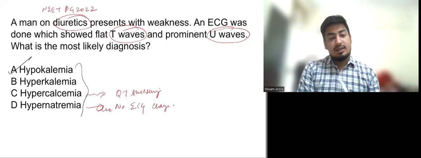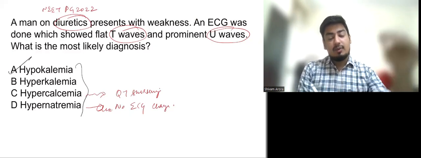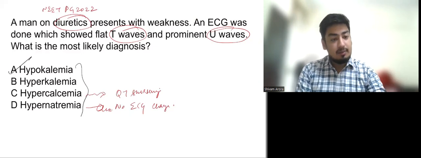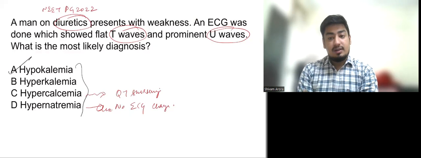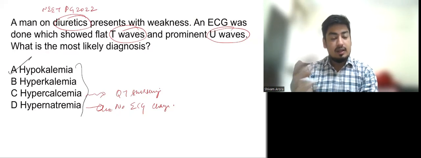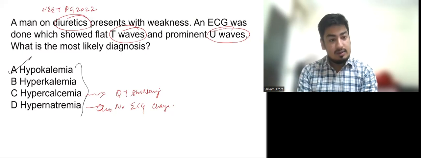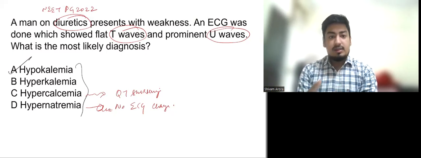Other than that, they can ask the question like कि आपको एक ECG दे दिया, तब भी electrolyte abnormality पूछ ली. Or similarly in this question they can ask कि patient is on potassium sparing diuretic or patient is on spironolactone and there are tall T waves, there is broad QRS. Okay, so this is the way they can ask the question on electrolyte abnormalities.